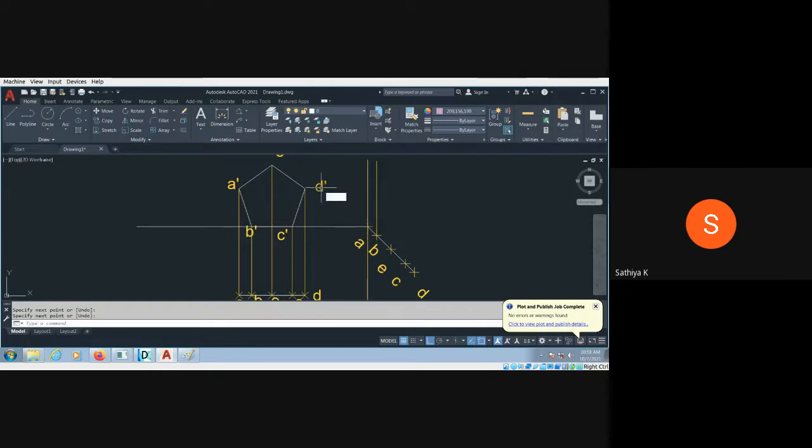Here line command and complete the horizontal projection. And line from here to, okay. So this is the horizontal projection.